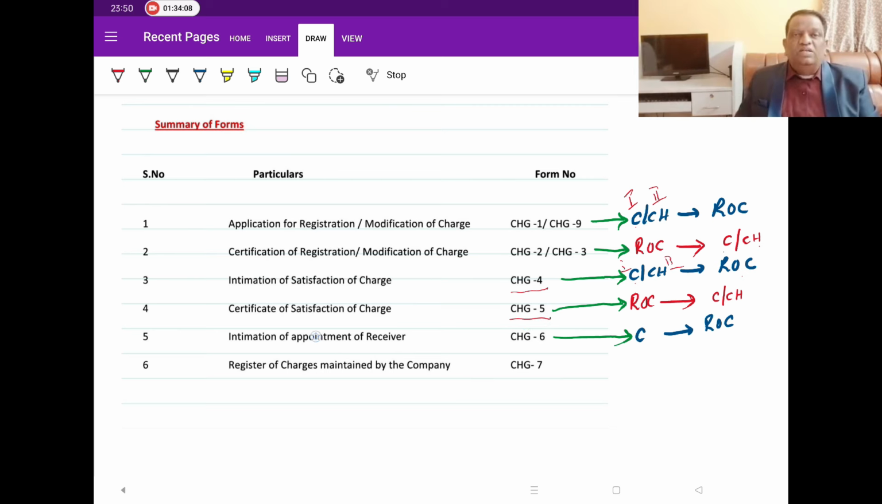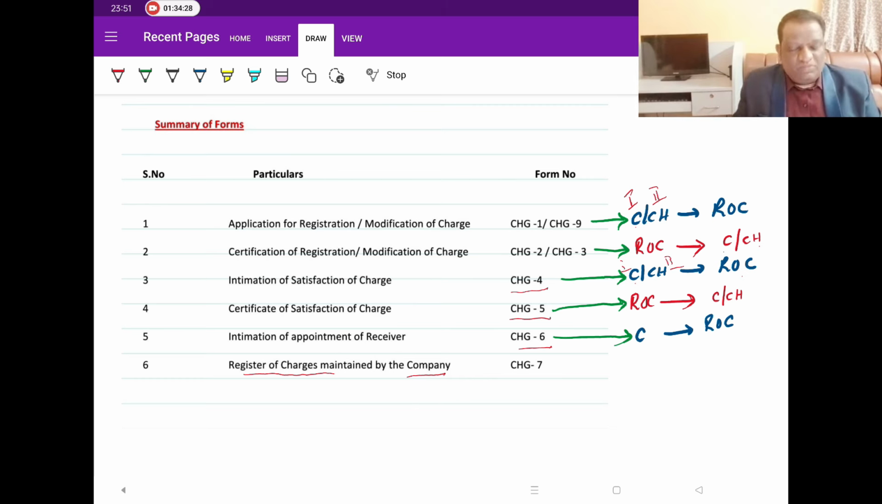And then in case any receiver is appointed, the company will communicate to ROC through CHG6. That is an administrative provision. And the register of charges to be maintained by the company, because ROC also maintains. But what ROC maintains is what is placed in MCA portal. So that we don't talk much about it. But whatever the register the company has to maintain, they must maintain in the format of CHG7.